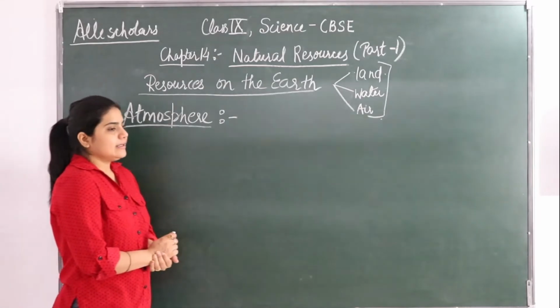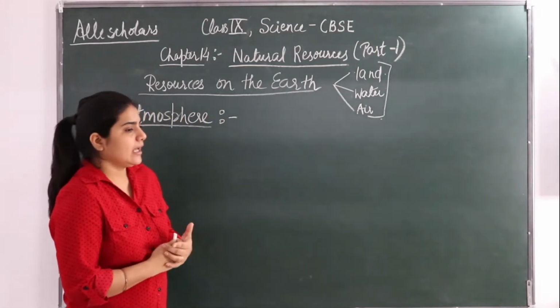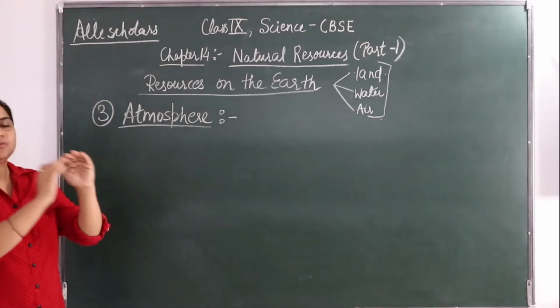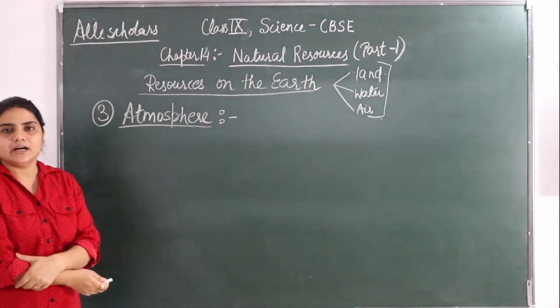The air that covers the whole of the earth like a blanket is called the atmosphere. It covers the earth like a blanket. It is covering all over the earth.